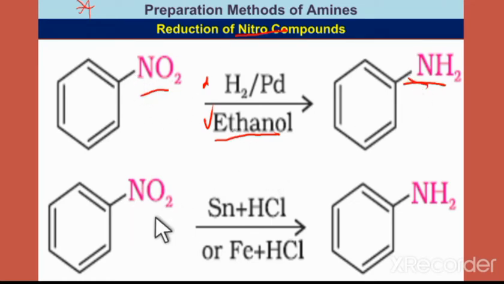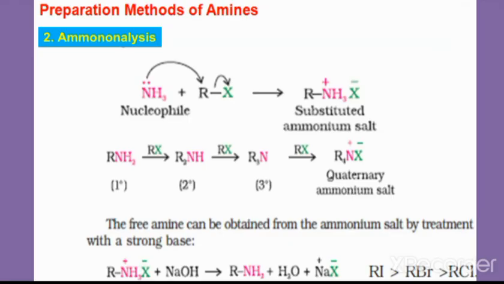Next, the same nitrobenzene, when treated with tin plus hydrochloric acid or iron plus hydrochloric acid, also undergoes reduction. The nitro group is converted into an NH2 amine group. So this is also a reduction. Here we can use reducing reagents to convert the nitro group into an amine: hydrogenation in the presence of platinum, palladium or nickel, or tin plus hydrochloric acid, or iron plus HCl. In that case the nitro group on the benzene ring is converted into an amine.